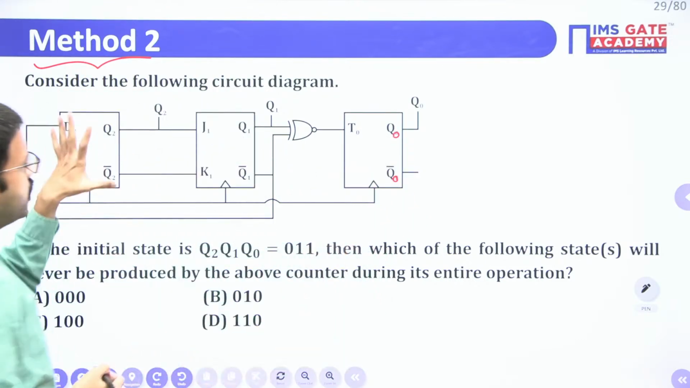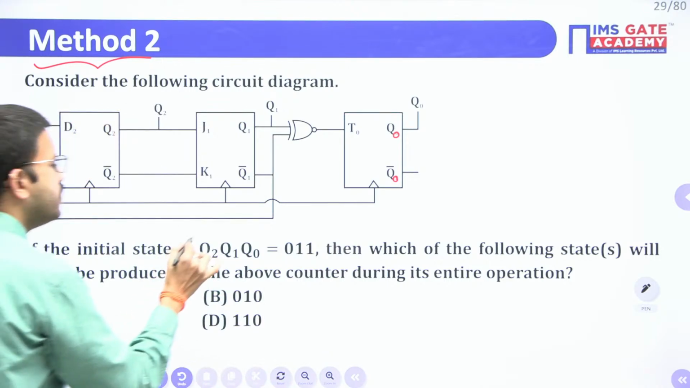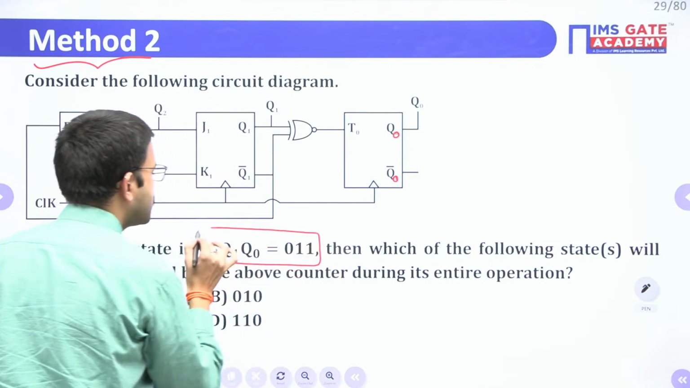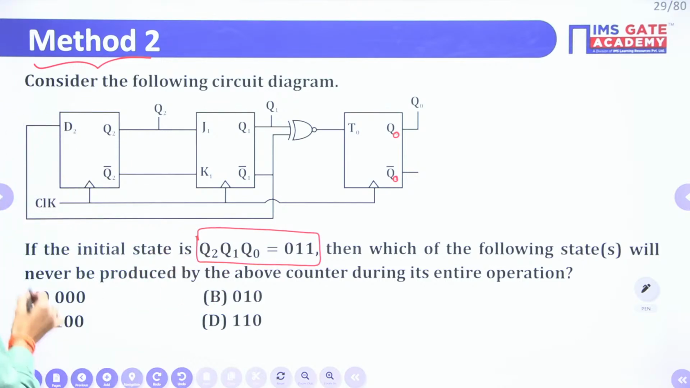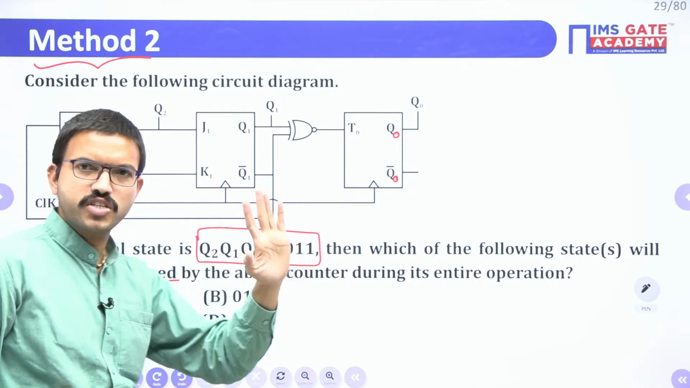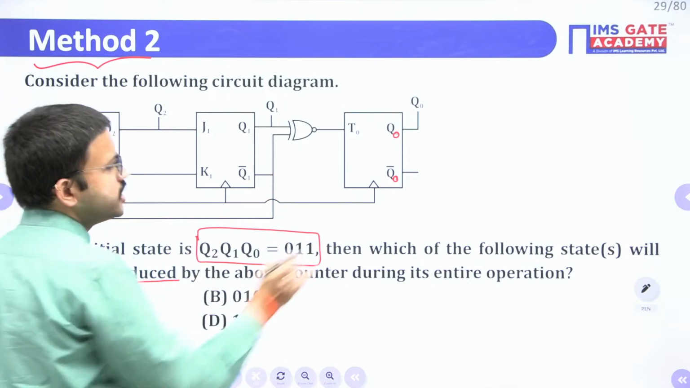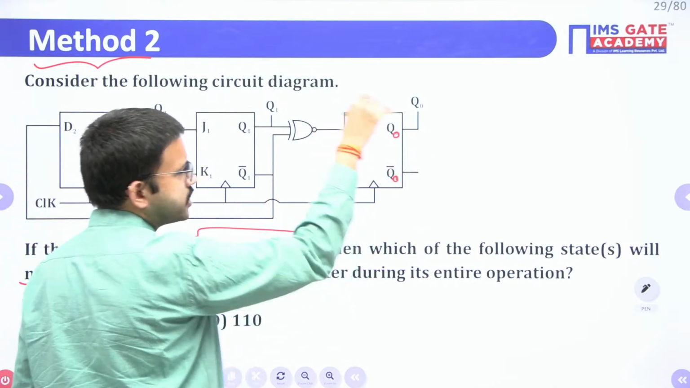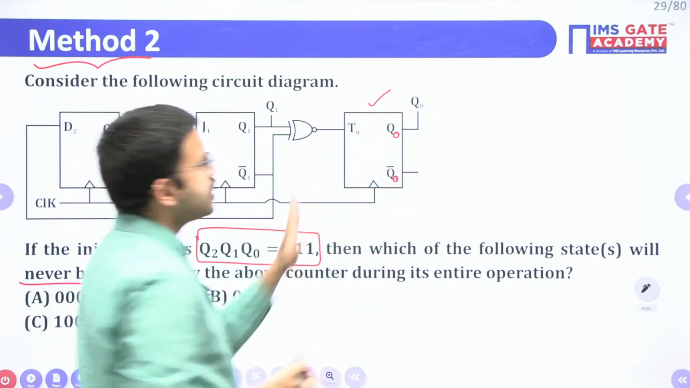Okay. So they have given one circuit diagram and they have given the initial state like this. And here they are asking which of these 4 states this particular circuit never produces. This is the question, right? Now just focus only on this particular circuit's last stage flip-flop. Only focus on the last stage flip-flop.